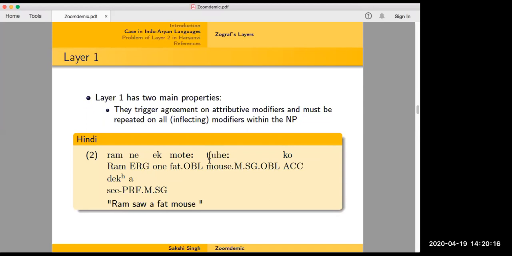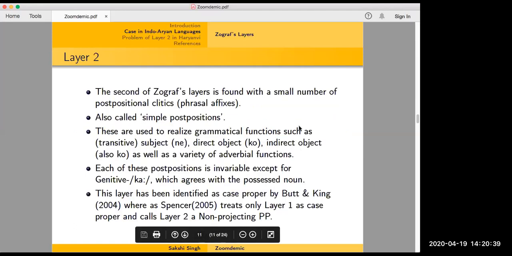So if I say "Ram ne ek mote chूहे ko dekha", you can see here that mote, instead of mota, you say mote. So it takes the same form as that of the chूहा. So chूहे and mote. This oblique gets transferred over to the adjectives also. So if you have lambe, mote, chूहे, all three of them will get the same oblique case.